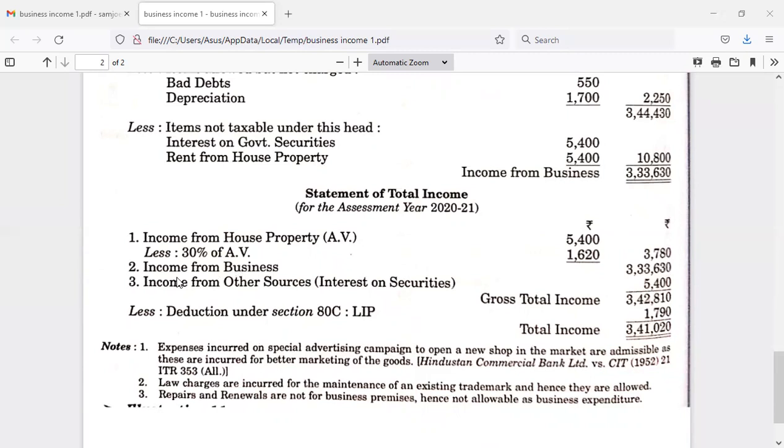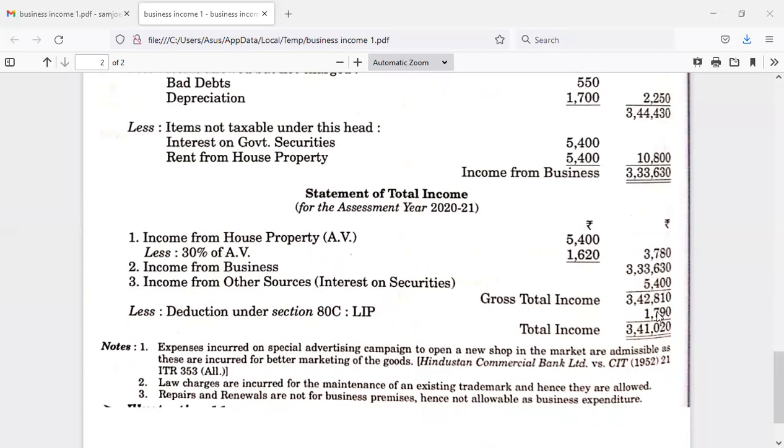Then the second head of income, income from business, we have already calculated: 3,33,630. The third head of income is income from other sources, that is interest on government securities. Only one source of income is there under income from other sources, which must be considered: 5,400.